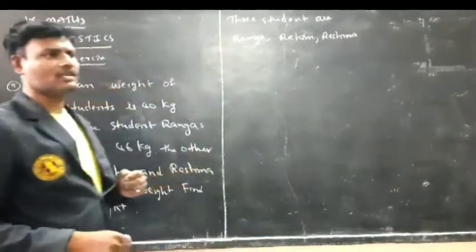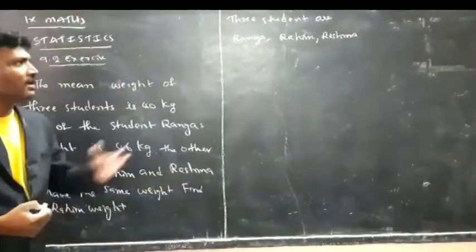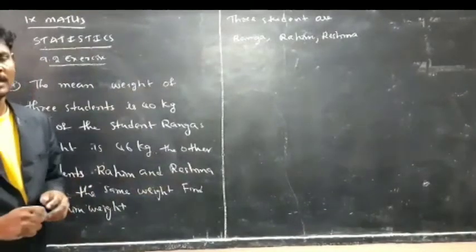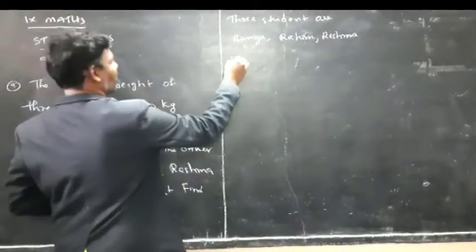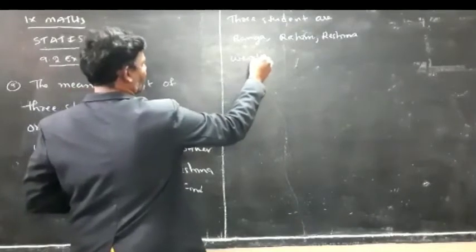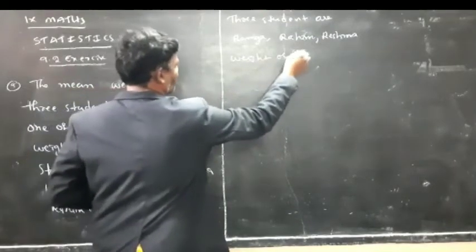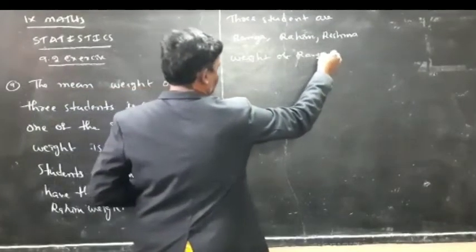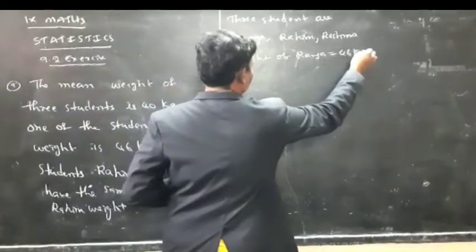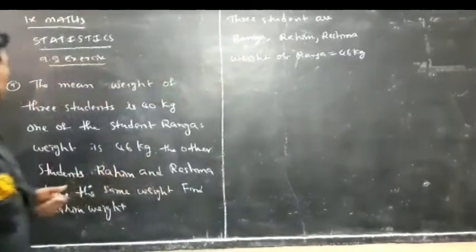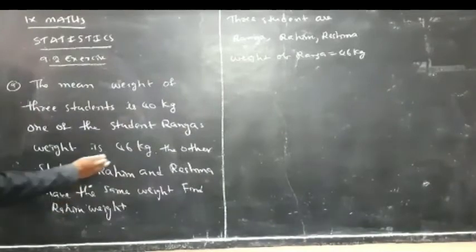So what is the weight of Ranga? The weight of Ranga is 46 kgs.